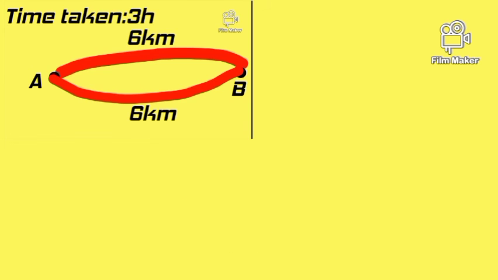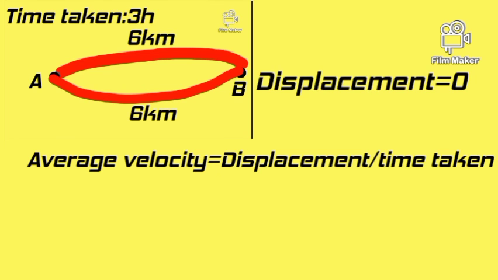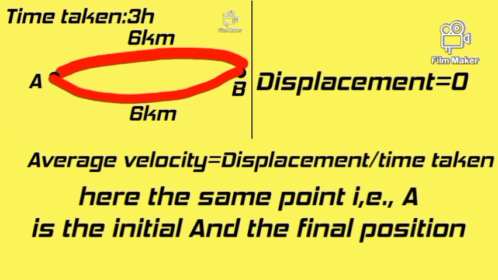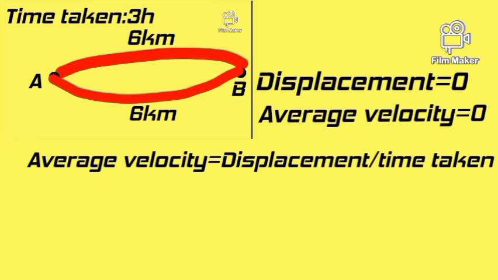Now the average velocity is equal to displacement by time taken. So here what do you say about the displacement? So here the displacement is 0 because I have said you earlier that displacement is the shortest distance between the 2 points. But here the same point is the initial position and the final position. So the displacement is 0. So average velocity will become 0 because average velocity is equal to displacement by time taken is equal to 0 by 3 is equal to 0.